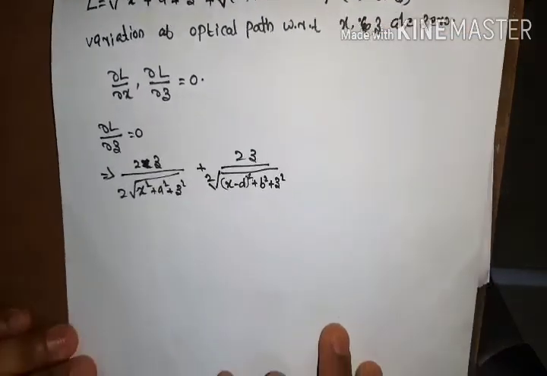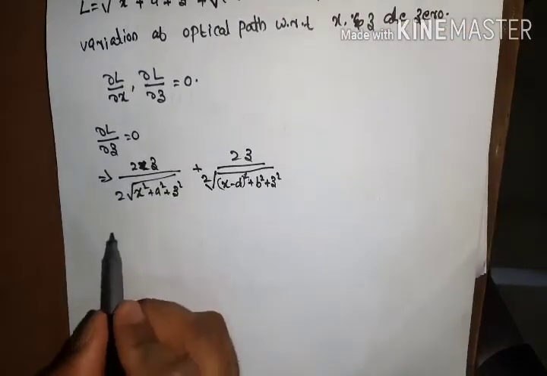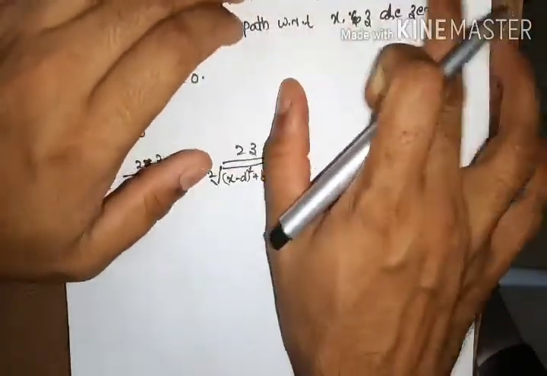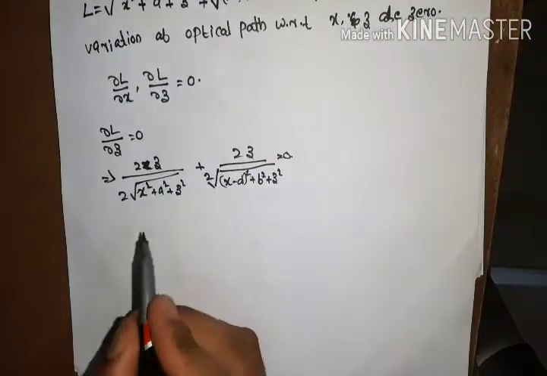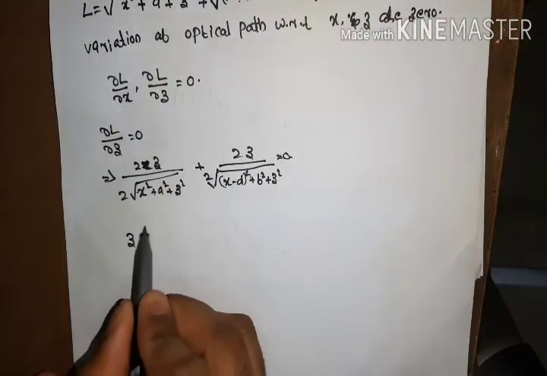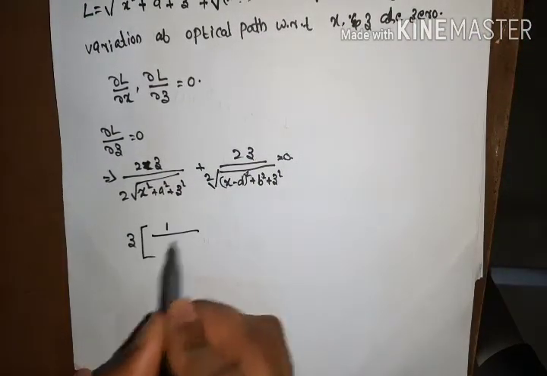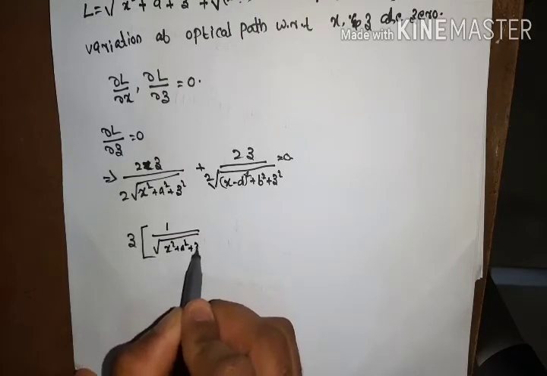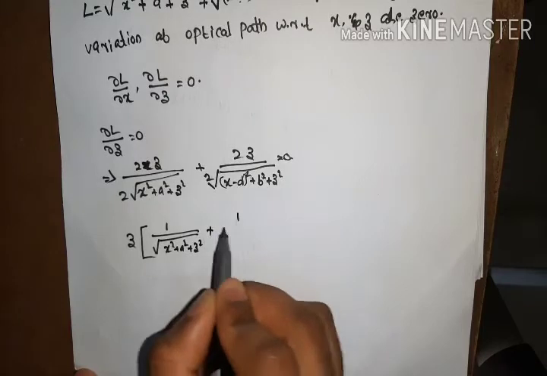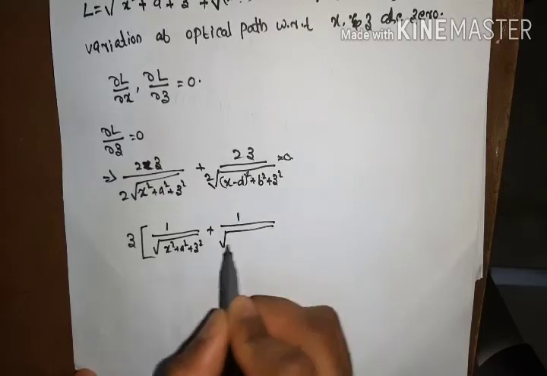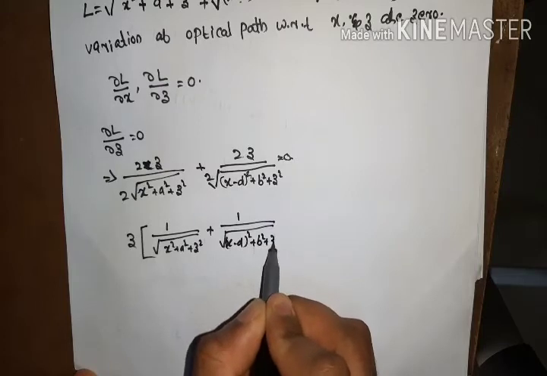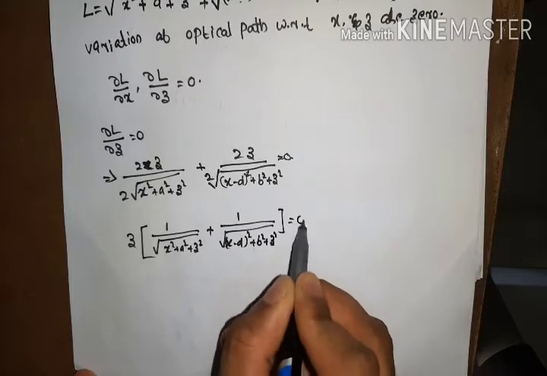This 2 and 2 get cancelled and it is equal to 0. That means z into [1 by root of x square plus a square plus z square plus 1 by root of (x − d) whole square plus b square plus z square] is equal to 0.